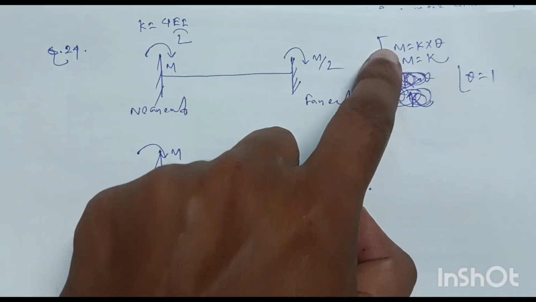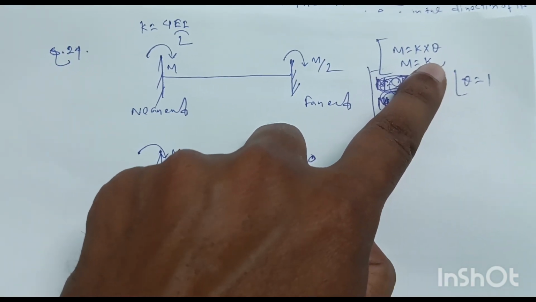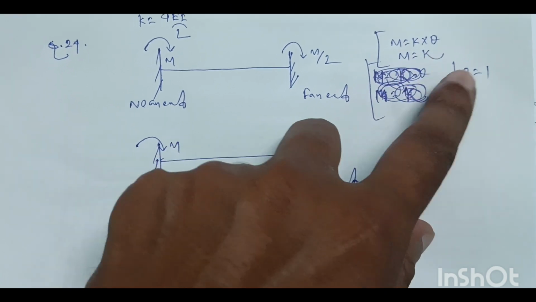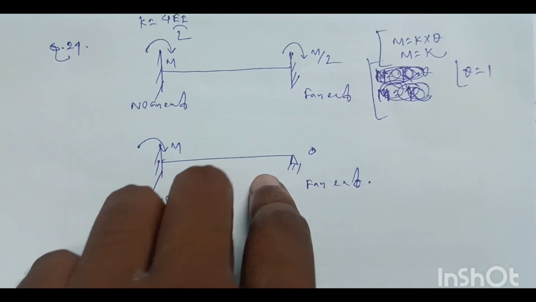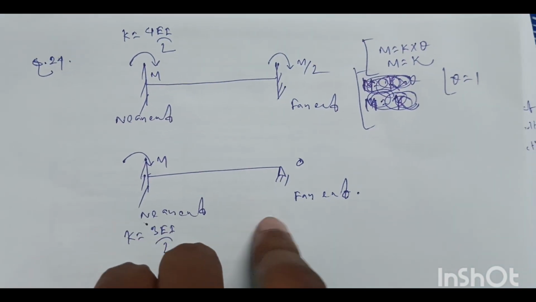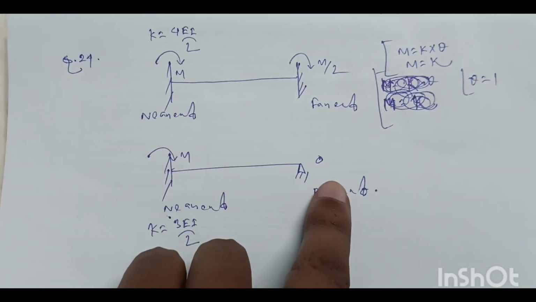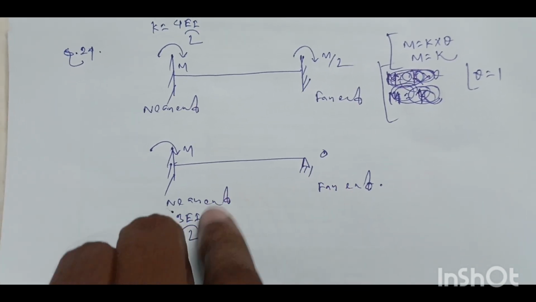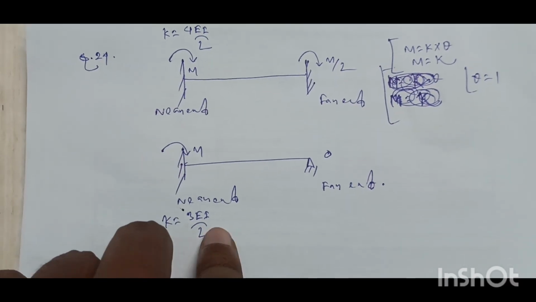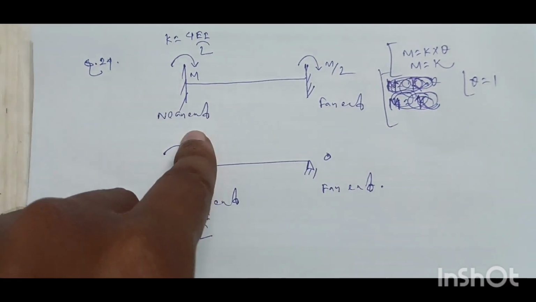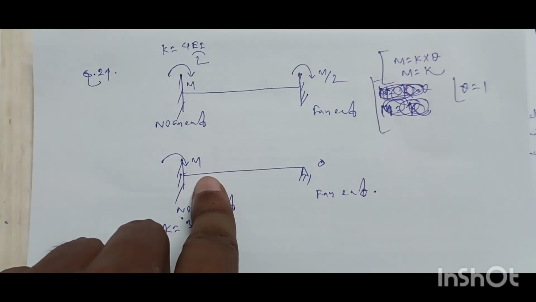We know the relation moment equal to stiffness K into rotation theta, and unit angle means theta equal to 1, so M equal to K. For our case, the far end is hinged, the carryover factor will be 0 as we discussed earlier, but the stiffness at this end will be 3 EI by L, and stiffness equals moment, so the moment will be 3 EI by L at this end to rotate the near end without translation.